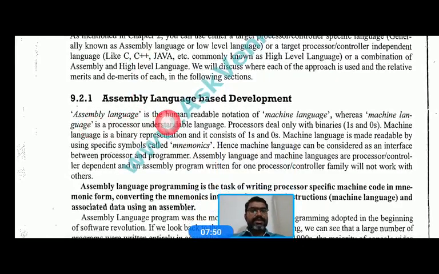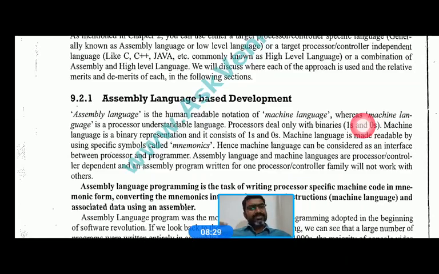Assembly language is the human readable notation of the machine language, whereas the machine language is the processor understandable language. We already discussed what machine level language is, and what assembly level language is. I'll just give some points about them. Assembly level language is written in mnemonics, which can be read by humans using some English language.